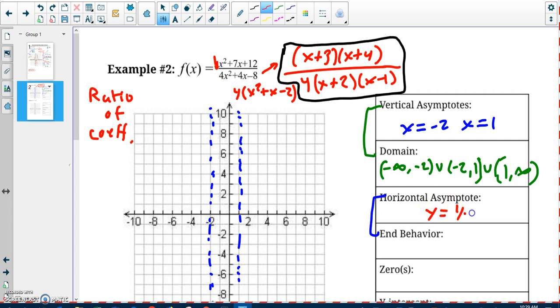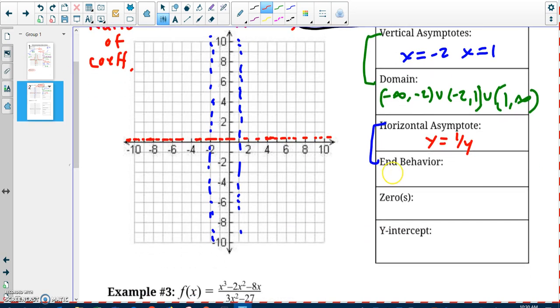So y equals 1/4. It's just a horizontal line, but it's just a little bit above 0. Less than 1, it's just 1/4. So it's somewhere like right there. Okay. So then that tells me my end behavior. As x goes to infinity, my y is going to go to 1/4. And as my x goes to negative infinity, my y is going to go to 1/4 too. Sorry, it's a little sloppy there.